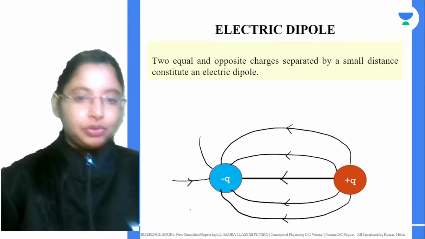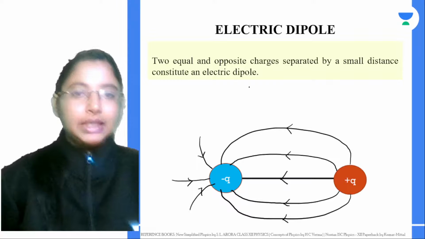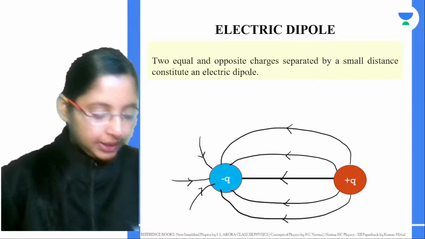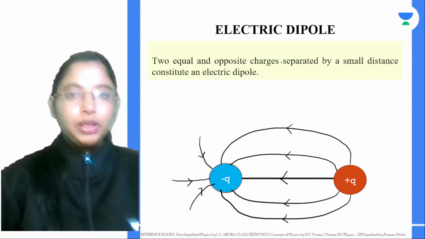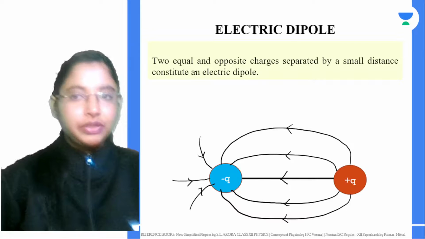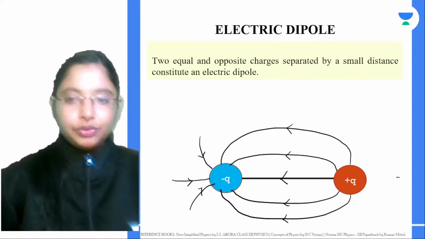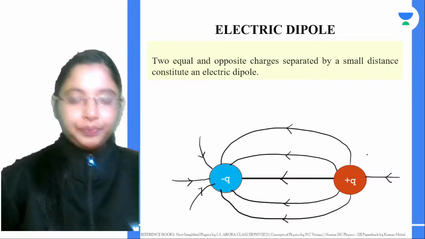The electric dipole. So if you have two equal and opposite charges separated by a small distance, then it constitutes an electric dipole.